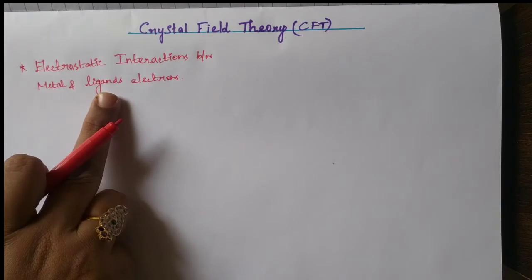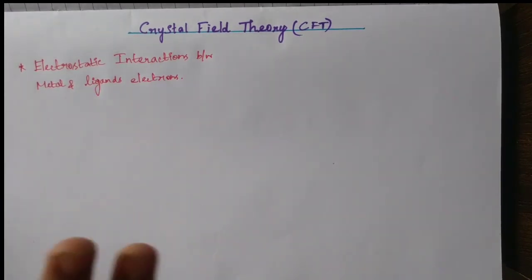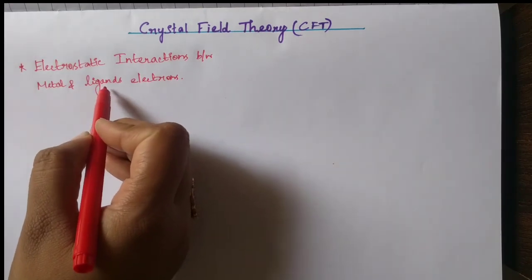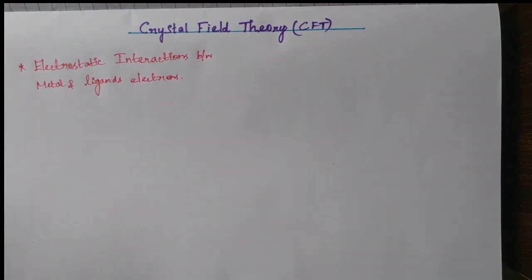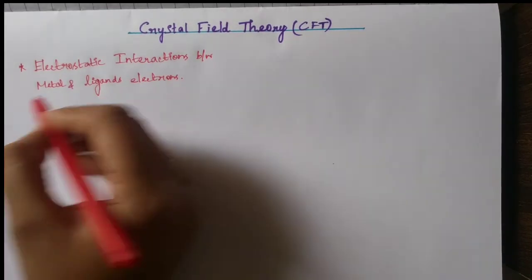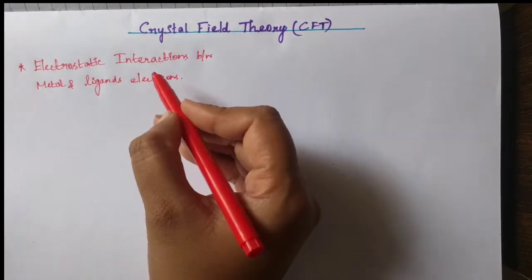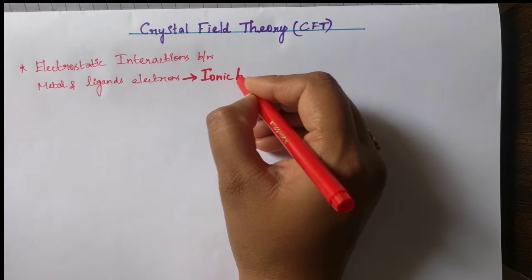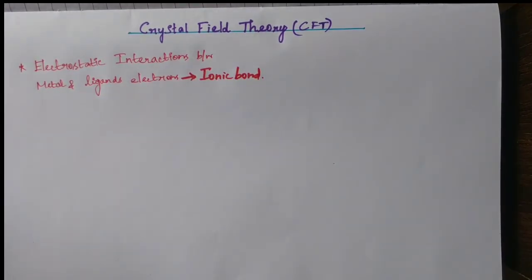Metal also has electrons, ligands also have electrons. Due to interaction between the metal and ligands, an ionic bond is formed. See here, the metal has positive charge and the ligand has negative charge, because it is a negative ligand or a neutral ligand. Both are donating electrons, so negative poles are there. Because of this, an ionic bond is formed. So what crystal field theory explains is, when metal and ligand approach each other, they form an ionic bond. That's why electrostatic interactions take place between metal orbitals and ligand orbitals.